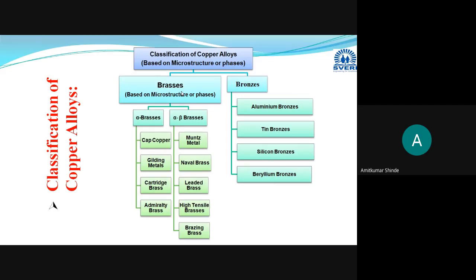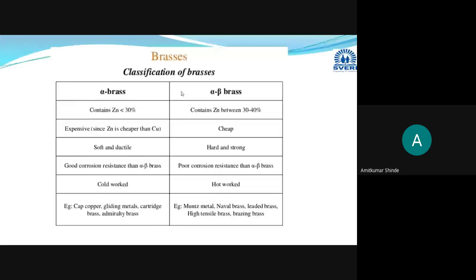And for alpha brasses, they are having properties like this. Already we have discussed that comparison chart. Here alpha brasses will be having zinc less than 30%, and as zinc is up to 30%, these will be soft, malleable and ductile, and we can do the cold working operations on the alpha brasses. That's why these alpha brasses are also known as cold working brasses. These are also termed as cold working brasses.